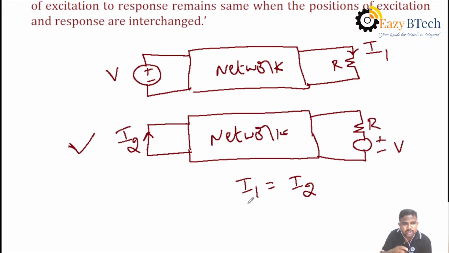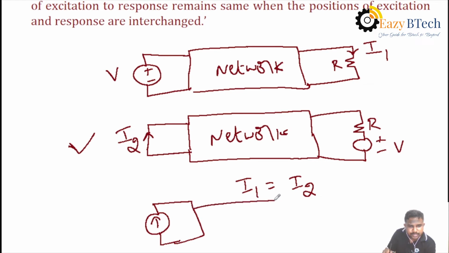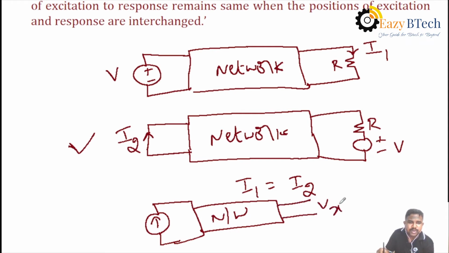Not only for a given voltage source with current branch finding. In some circuits, in place of the voltage source, a current source is given. For example, in the given network, we have to find the voltage across the element. That is, we have to find the voltage Vx with respect to the current source value. And also both are interchanged. In both cases also the value of voltage Vx is the same. Hence, the reciprocity theorem can be verified.